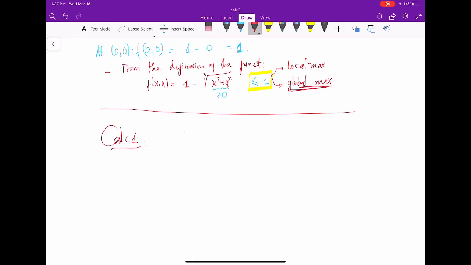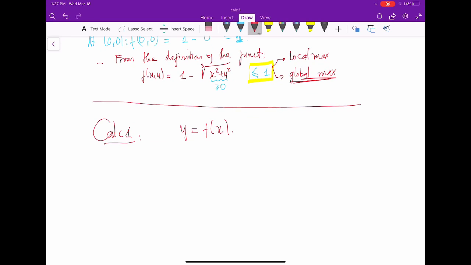It says, if you have a function f of x, and then you have, for example, two critical points, let's say x1 and x2, you may use the first derivative test to test for local maximum and local minimum. So you make the chart. That is x.